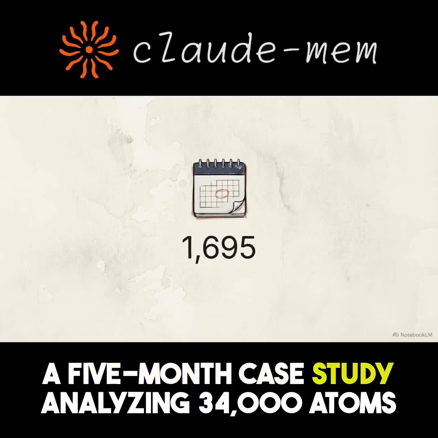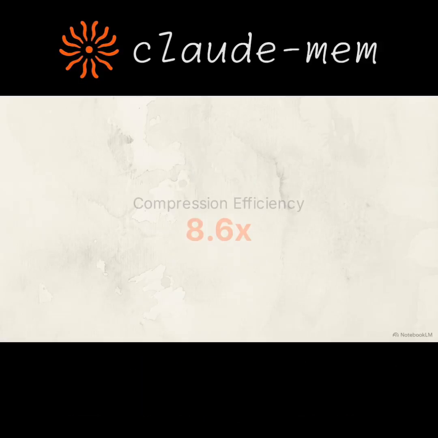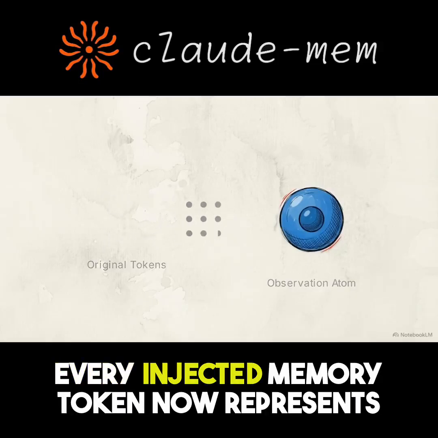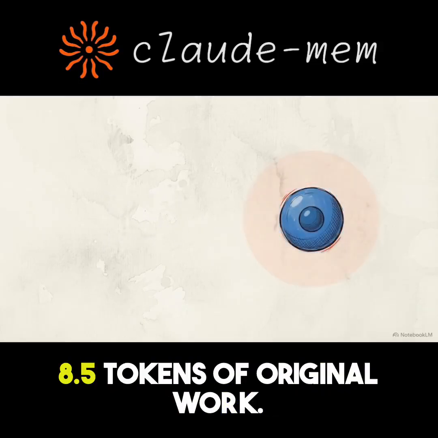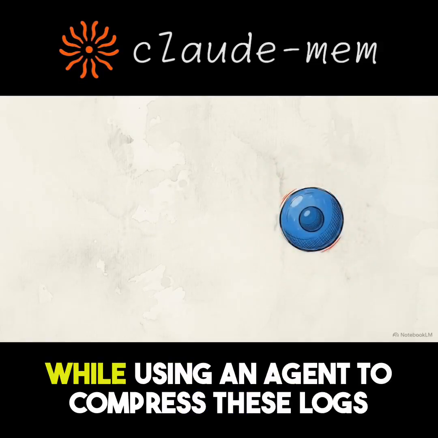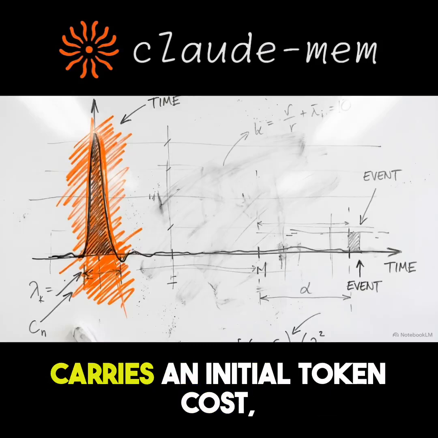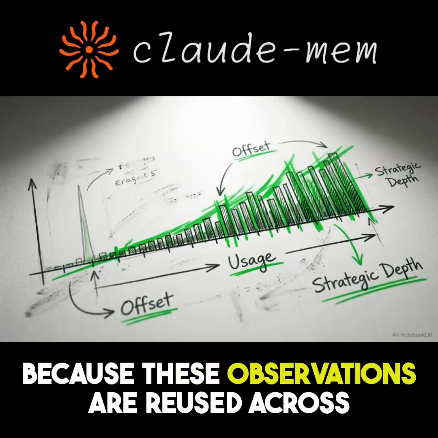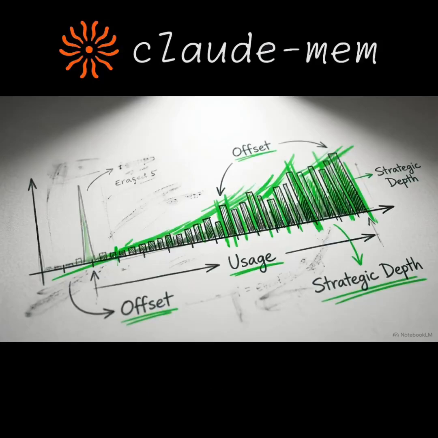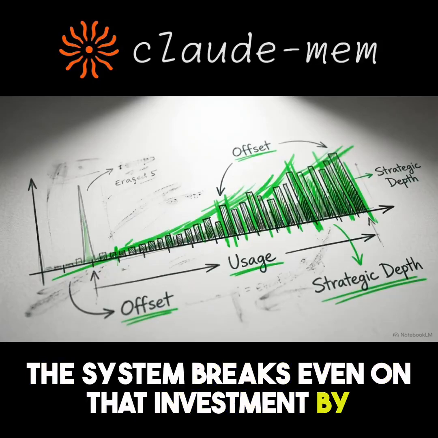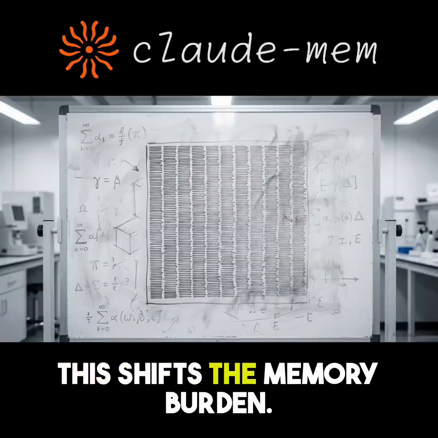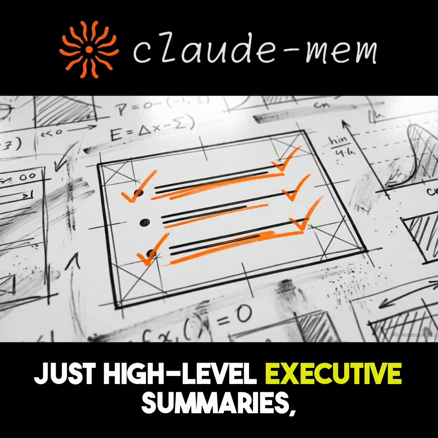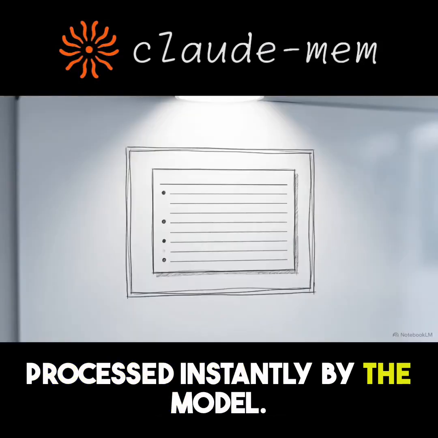A 5-month case study analyzing 34,000 atoms found a compression efficiency ratio of 8.6. Every injected memory token now represents 8.5 tokens of original work. While using an agent to compress these logs carries an initial token cost, that cost is amortized. Because these observations are reused across future sessions, the system breaks even on that investment by the second session. This shifts the memory burden. No more reading raw logs, just high-level executive summaries, processed instantly by the model.